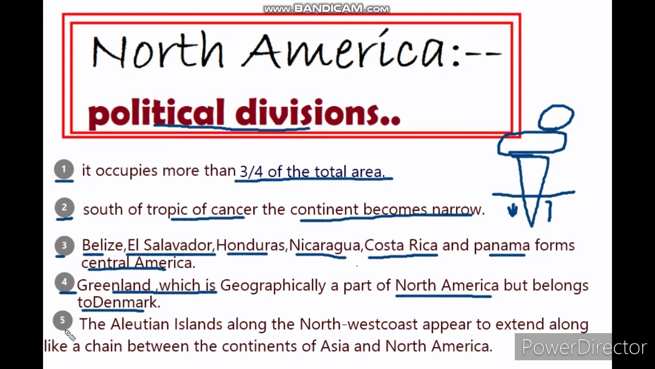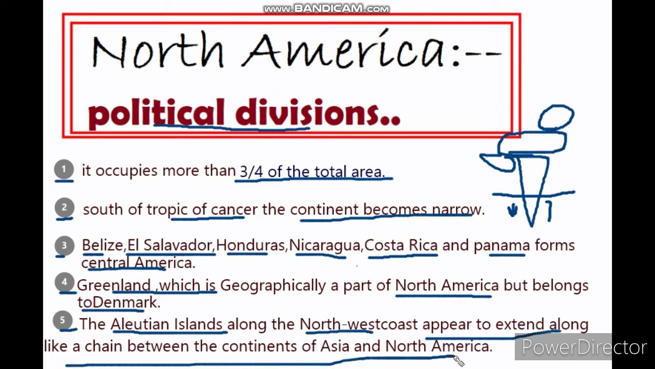Now moving on to the fifth point, the Aleutian Islands. The Aleutian Islands are on the northwest coast, here. They appear to extend like a chain between the continents of Asia and North America. I will show you the last three points through the map. Leaving the first point, all other points we can take from the map. So let's see from the map.